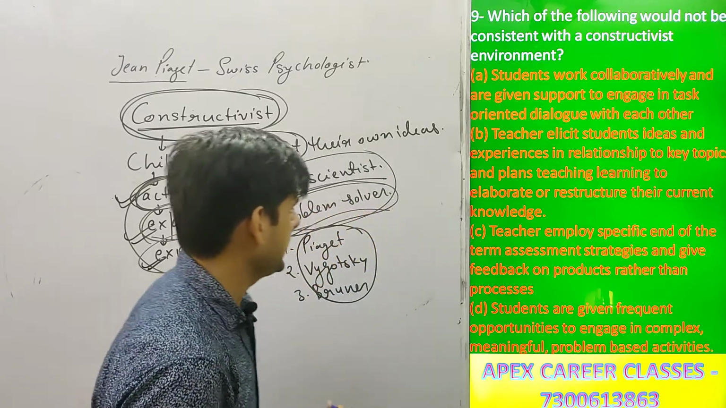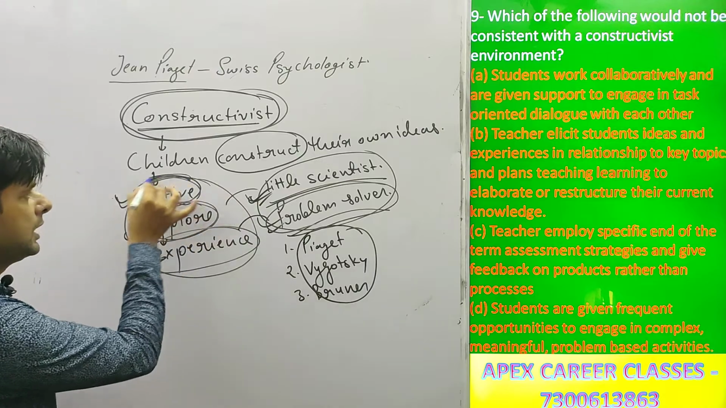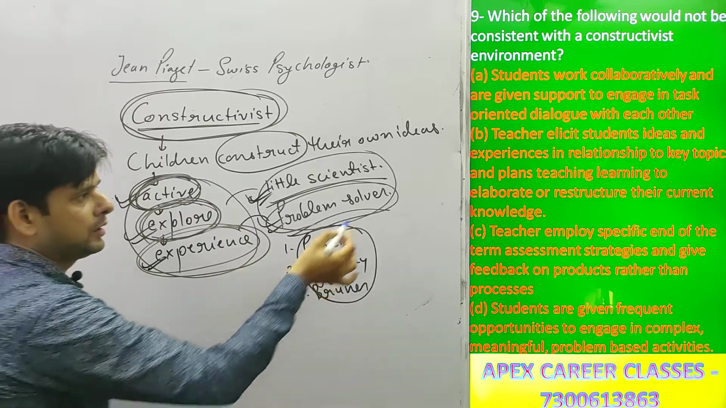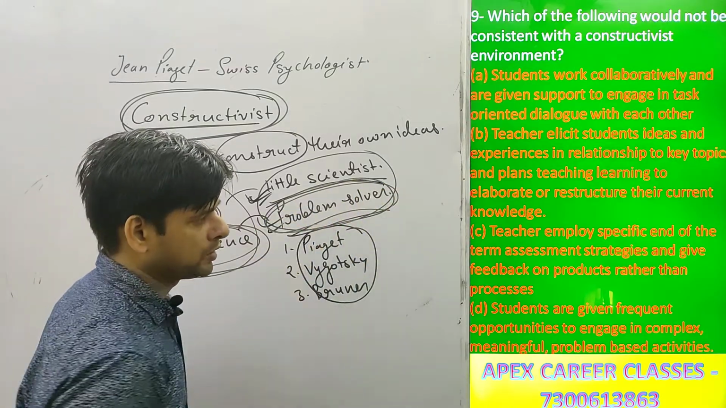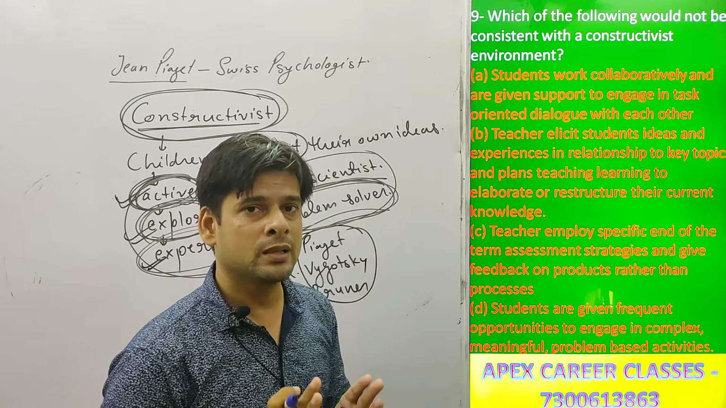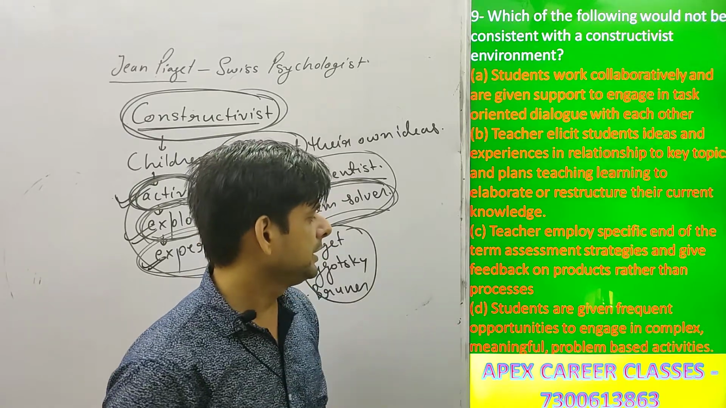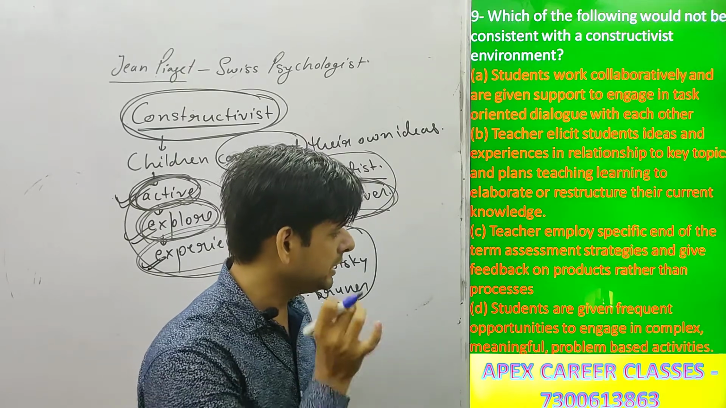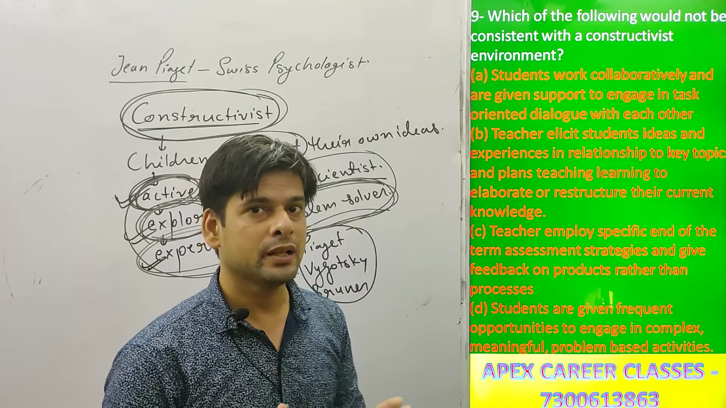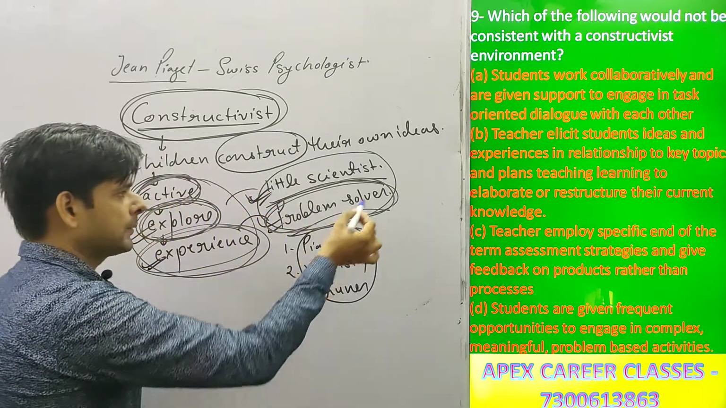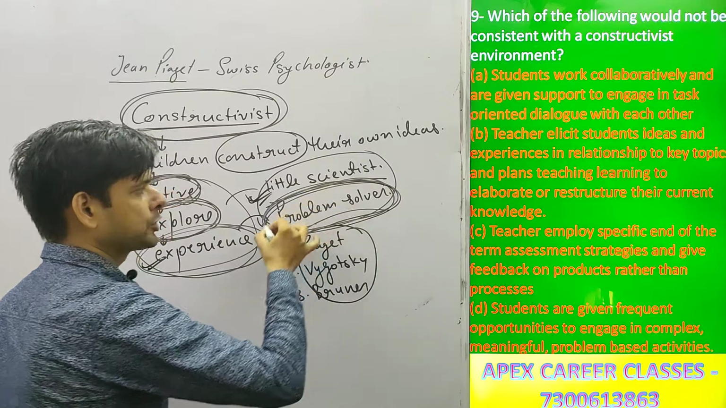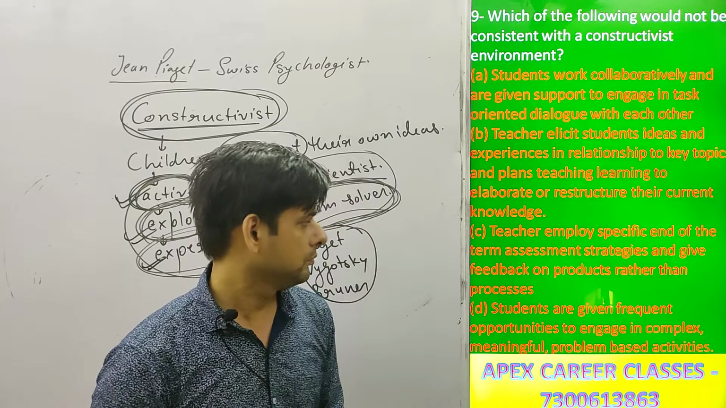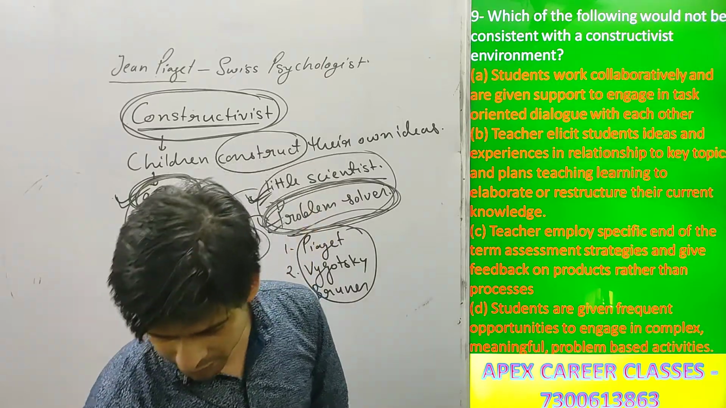Here, the correct option is the one in which children are active, they have opportunities to explore or experience, and they are ready to solve problems. These qualities are most suitable to option D. Students are given frequent opportunities to engage in complex, meaningful, problem-solving activities. It means children are problem solvers. If you provide them opportunities, they will know how to solve a particular problem. Now the next question is,